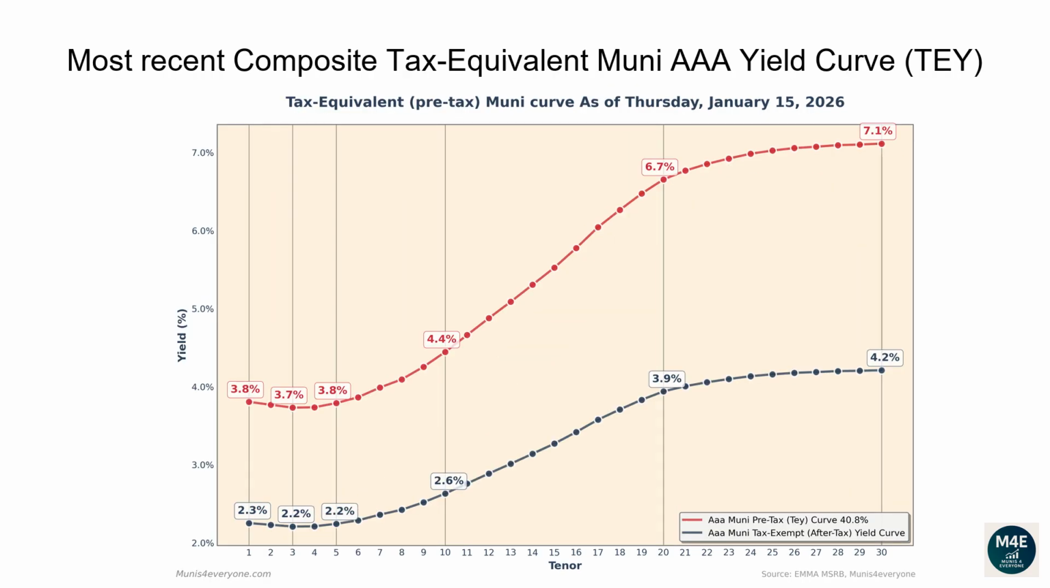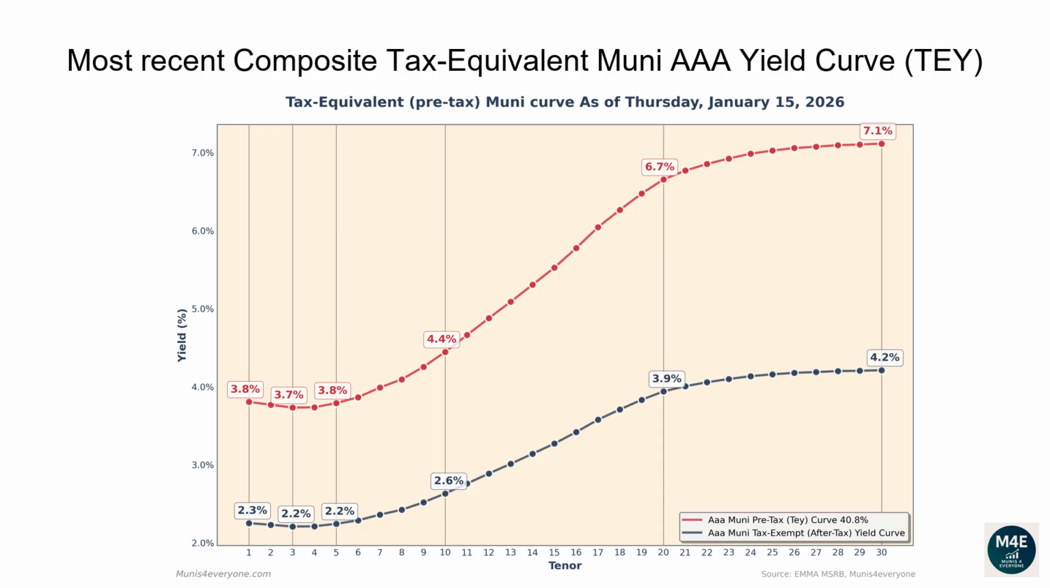Let's now go over the most recent composite tax-equivalent Muni AAA yield curve. The following graph shows, in red, the tax-exempt after-tax Muni yield curve, versus in blue its tax-equivalent pre-tax version, assuming a 40.8% top tax bracket, as of January 15, 2026. Why would you care to see the tax-equivalent version of the Muni yield curve? More on this later. Let's first go over the pre-tax, aka tax-equivalent yield curve.